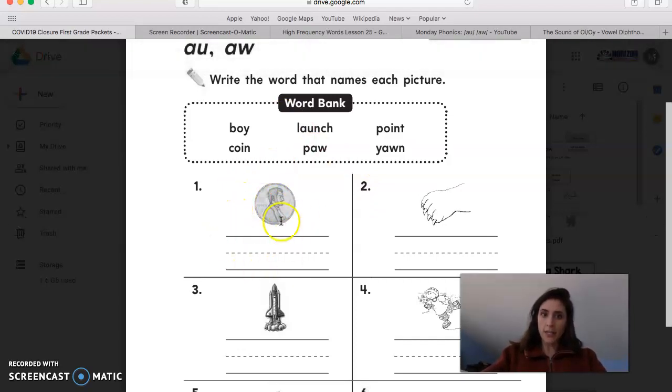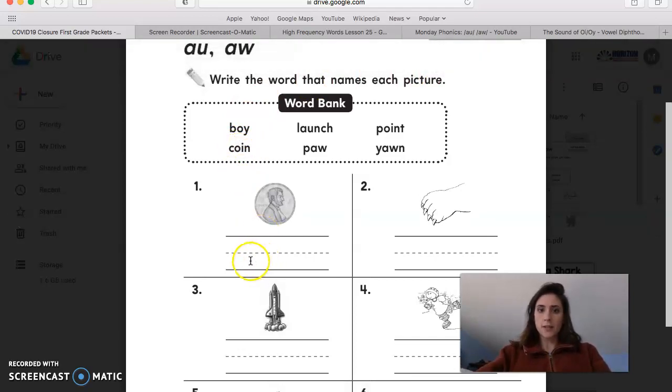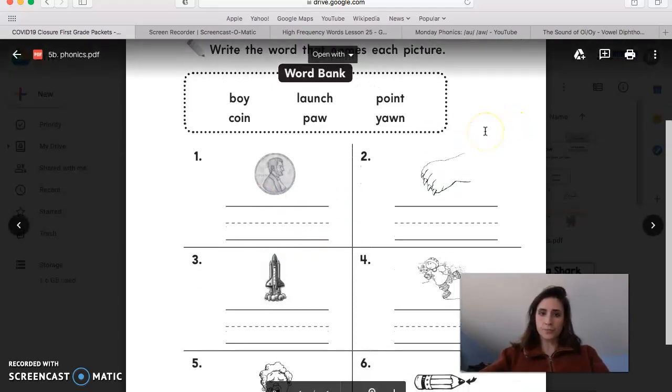What is that? That is a penny. What is another word for a penny? A coin. So we already know it makes the oi sound. Is it going to be OY or OI? Coin. Because the oi sound is in the middle of the word, you're going to use the OI. Find the word coin. Coin is right here. So I would go ahead, type COIN, cross it off, move on to number 2.